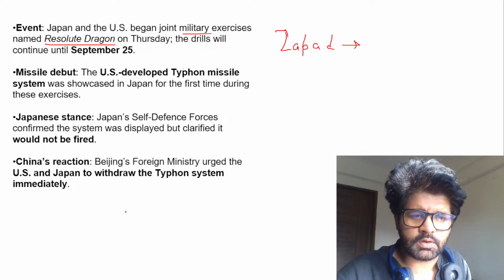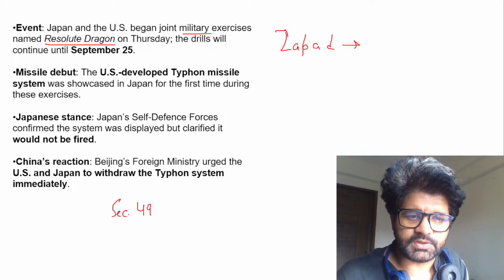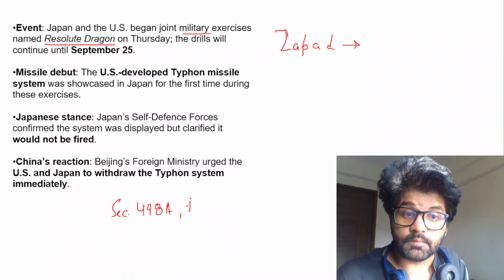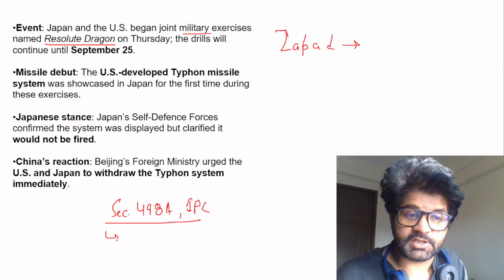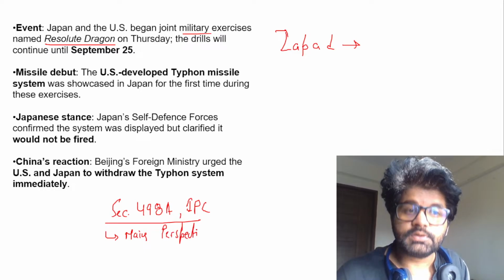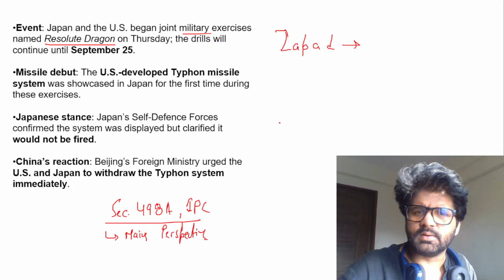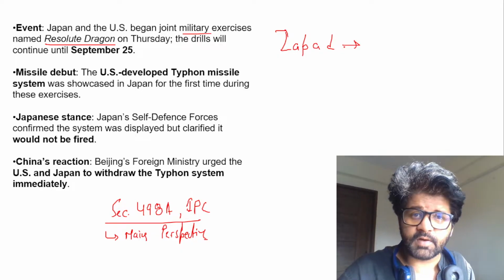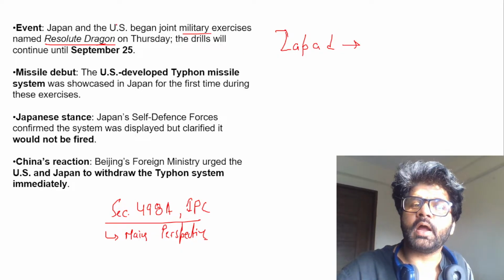Like we have talked about Section 498A of IPC in an editorial. That was more important from the mains perspective, like what are the pros and cons. We know everything now. This is more about the prelims part, and like the Zapad thing, nobody remembers. Revise previous Hindu analysis, bro. So Resolute Dragon, Japan and US.